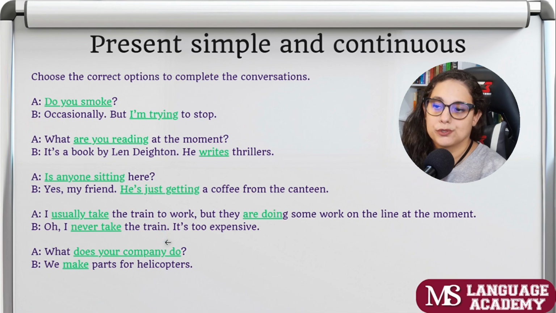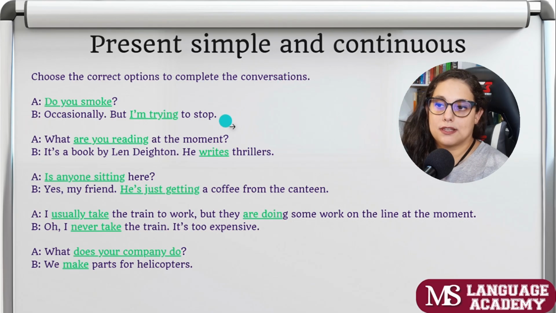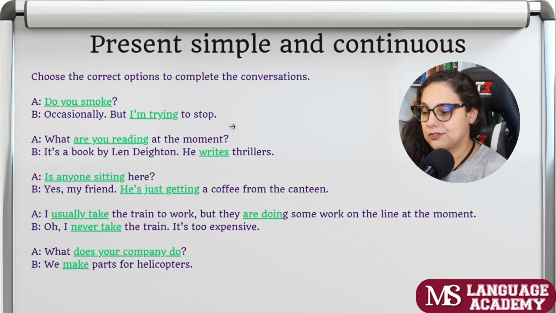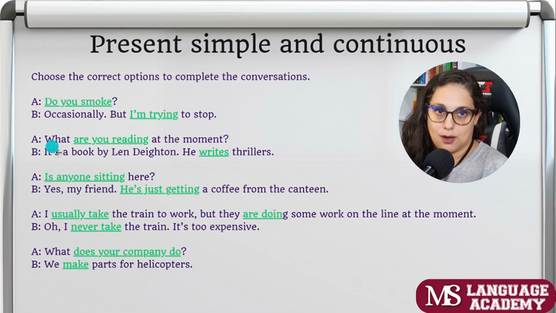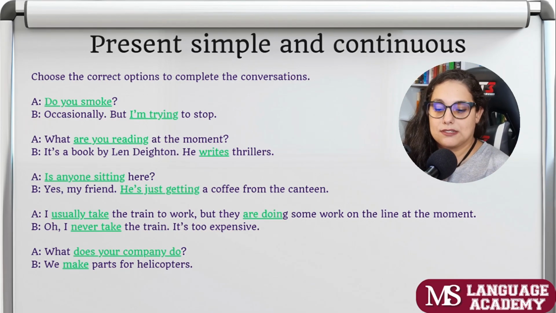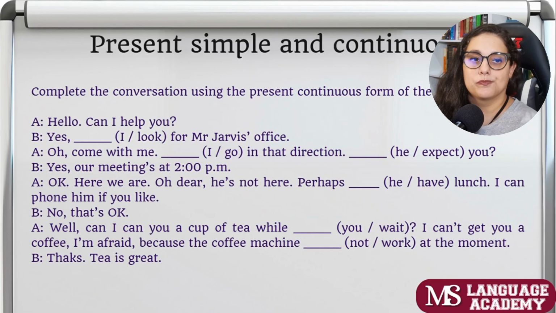That's always true, right? We use the continuous to talk about things that are happening at the moment or things that are temporary. So I am trying to stop. What are you reading at the moment, right? So when you have an exercise like this, or when you are speaking, if you are going to talk about things that are temporary or things that are happening at the moment, use the continuous, okay?